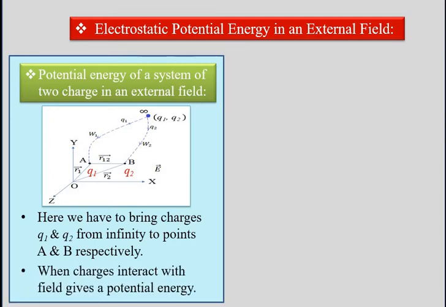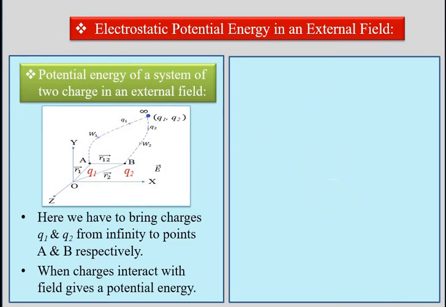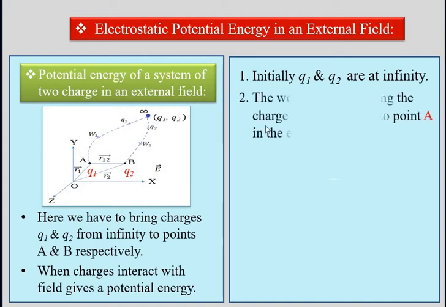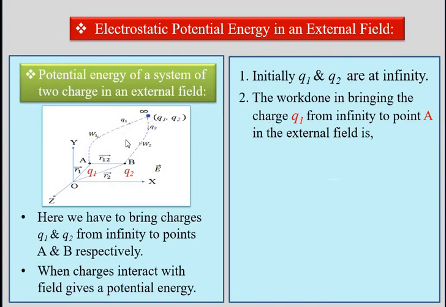When charges interact with an electric field, it gives potential energy. Initially, these charges Q1 and Q2 are at infinity, and the work done in bringing charge Q1 from infinity to point A in an external electric field is given by the relation W1 equal to Q1 into VA. Suppose this is equation number 1.